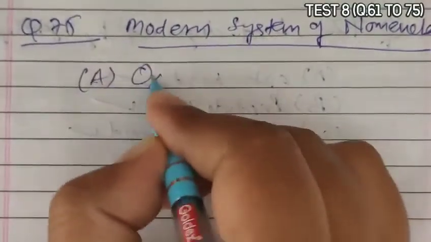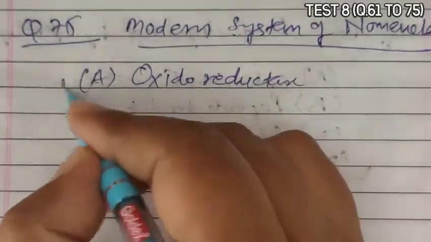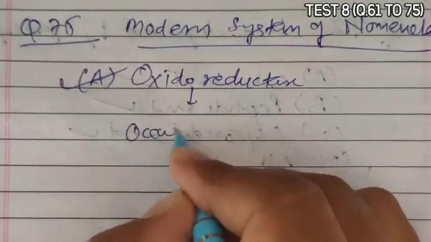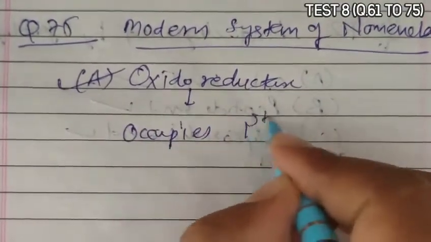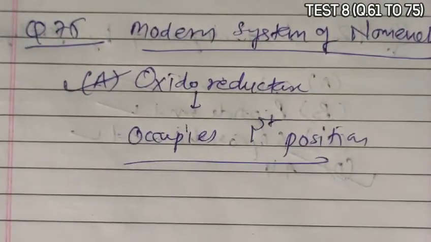Option A, oxidoreductase, occupies the first position. So A becomes the correct answer.